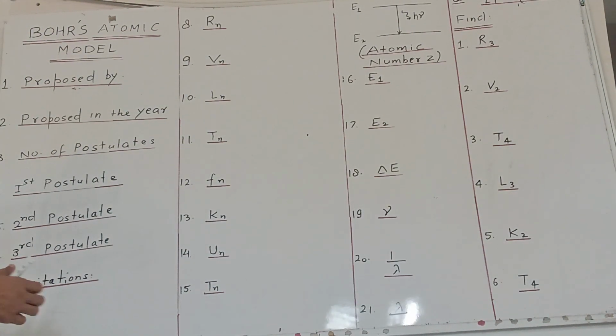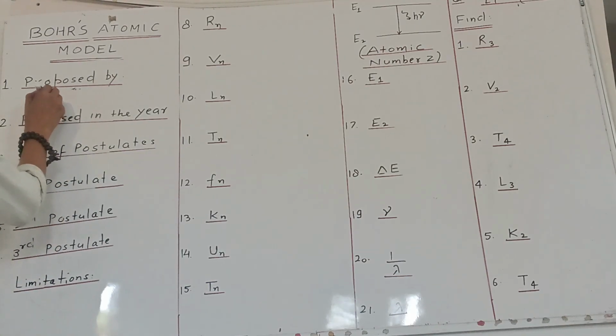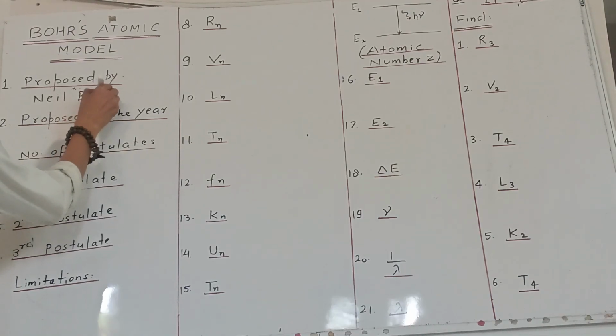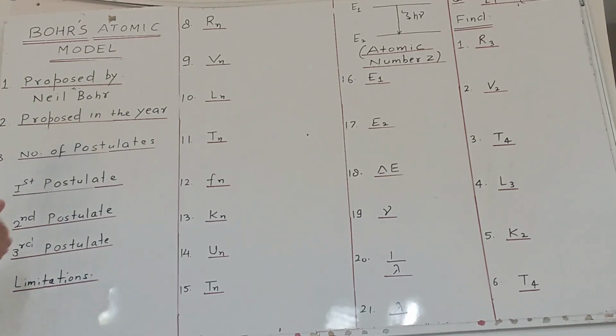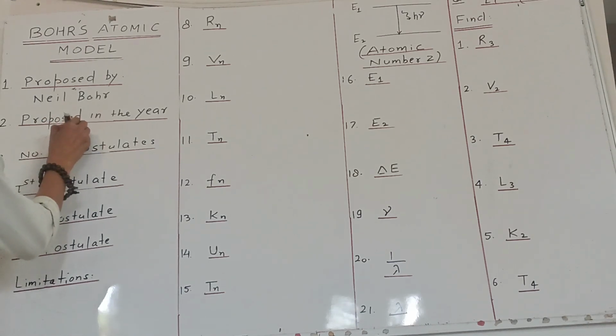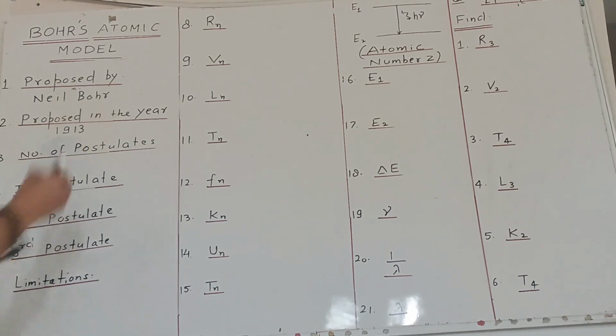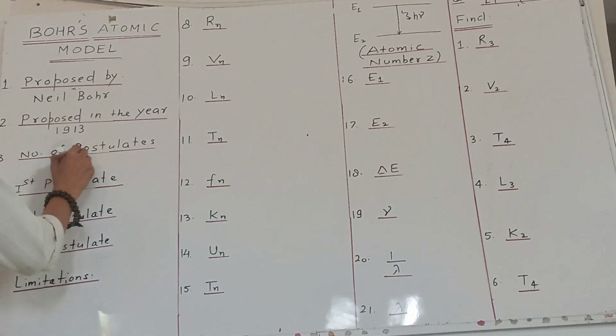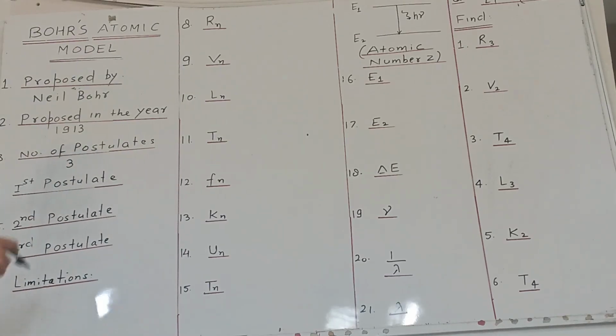Here is a discussion on Bohr's atomic model. The first question is: it was proposed by the Danish physicist Niels Bohr. Second question: it was proposed in the year 1913, which is the official date as far as the model is concerned. Next is the number of postulates. There were 3 postulates in it.